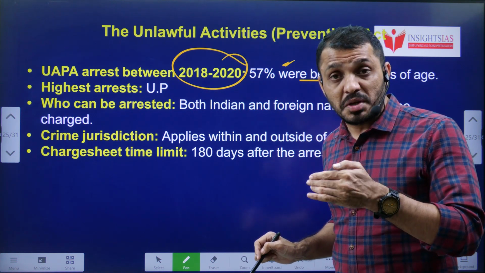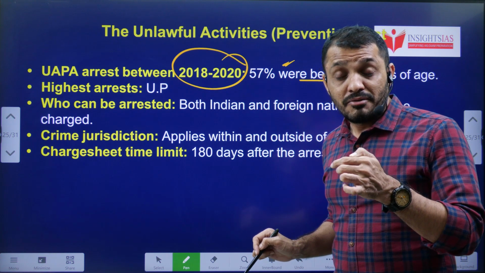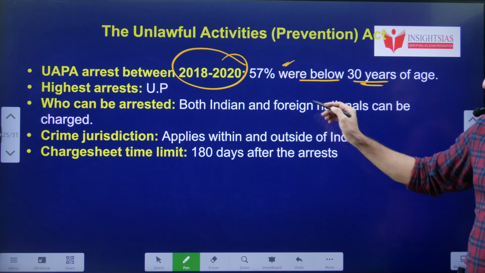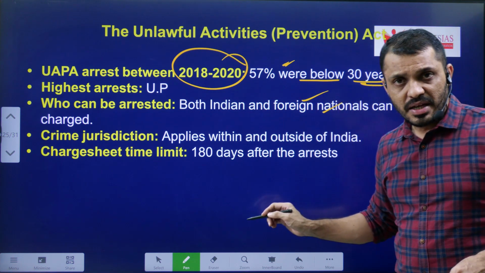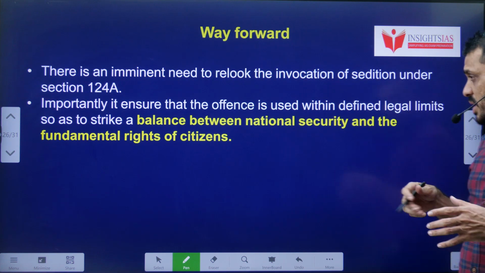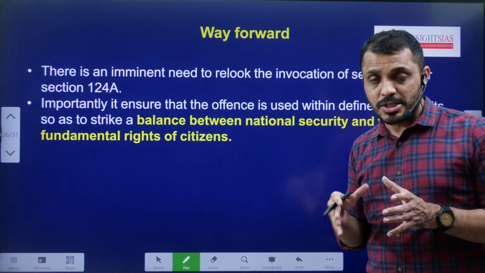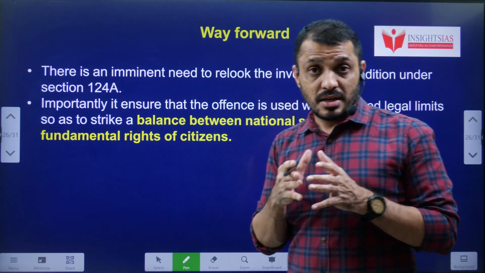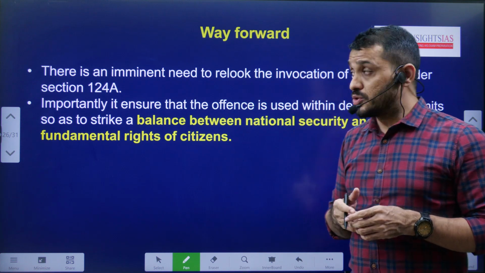That means we are arresting so many people, but very few are found guilty. Who can be arrested? Both Indians and foreigners can be arrested, and it is even applicable outside of India. After that, police officials can take up to 180 days to file a charge sheet. That means they can keep that person in custody for up to 6 months.